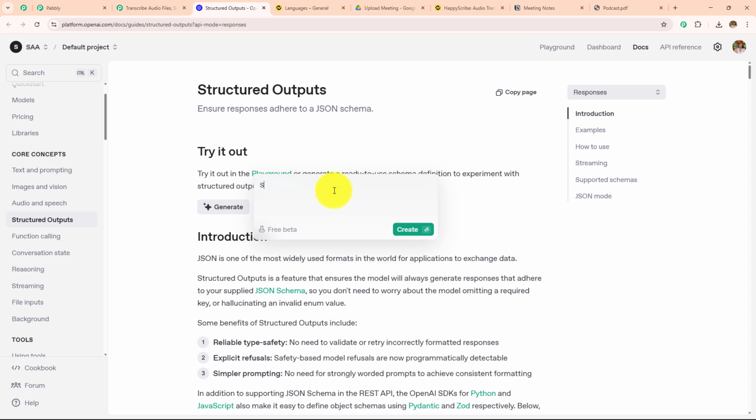So I'm going to enter that I want the summary. First, I'm going to write summary and then I have to write type of text and then I'm going to write give the summary of the podcast. So here I have entered this. I'm simply going to click on this create.